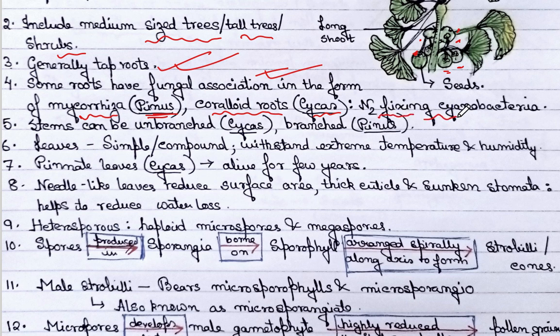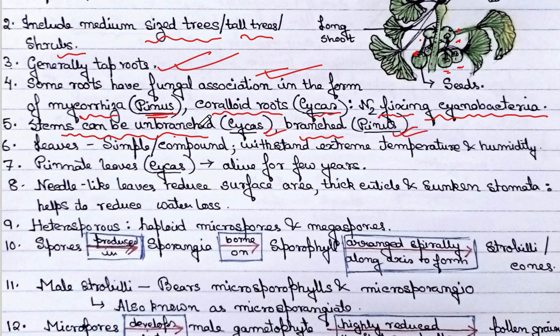Generally, nitrogen-fixing cyanobacteria. Since they can produce food, they can give this heterotrophic fungus the food, and in turn, fungus will help them in nitrogen fixation.